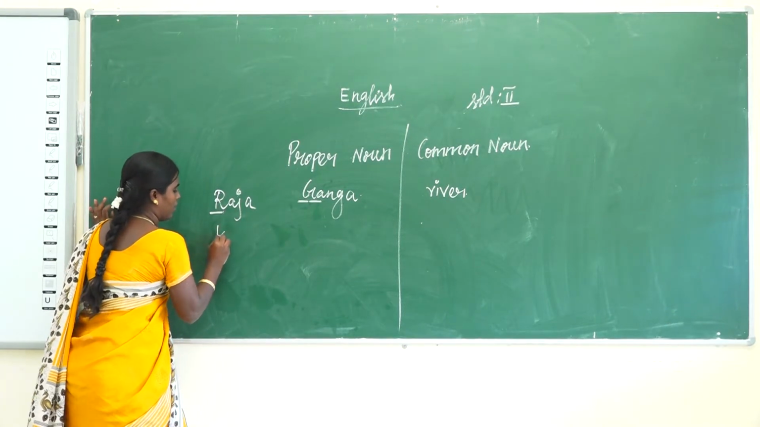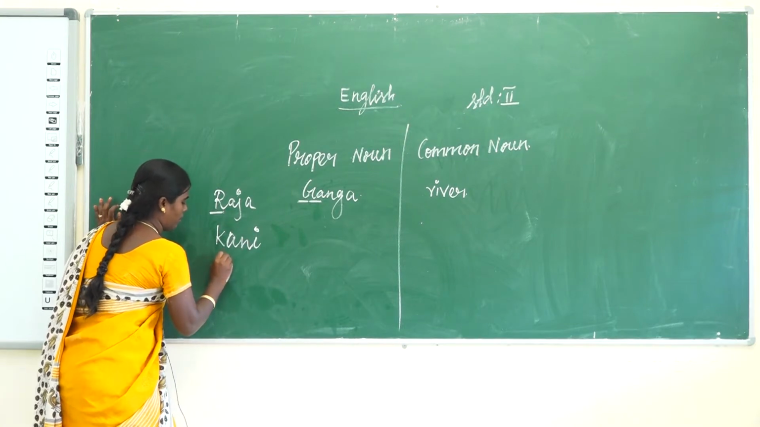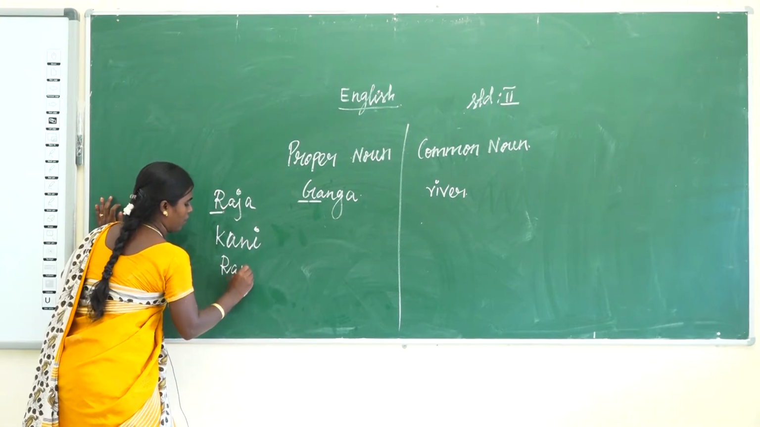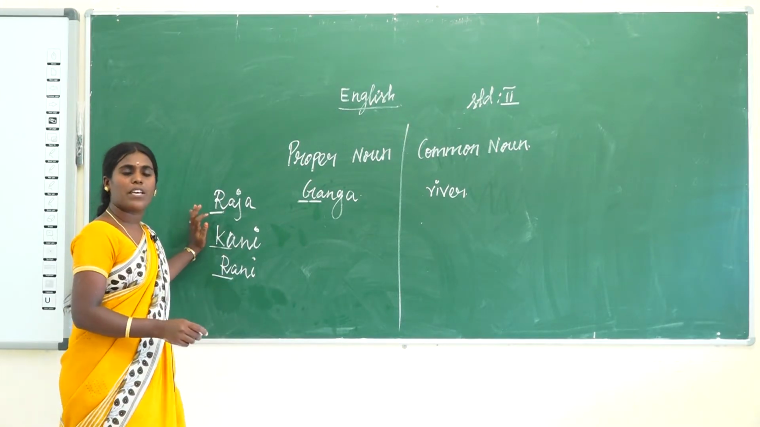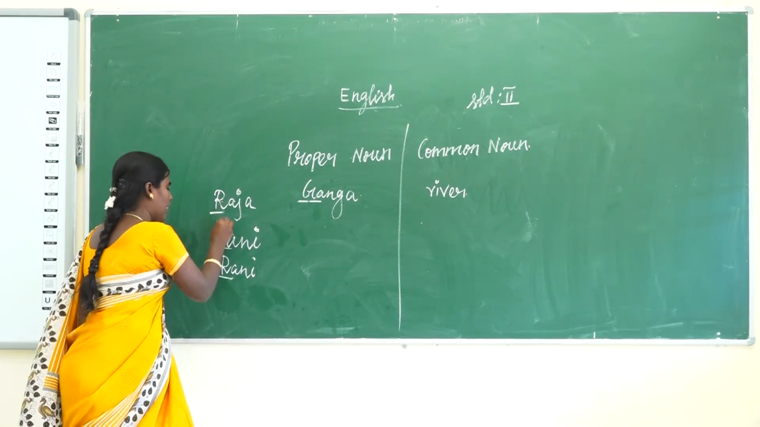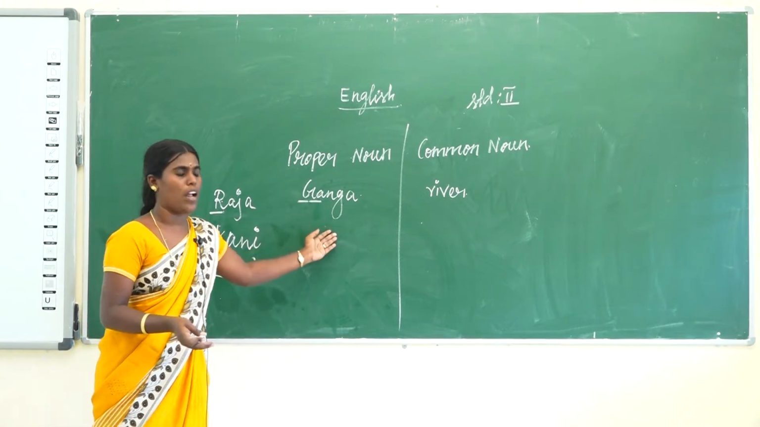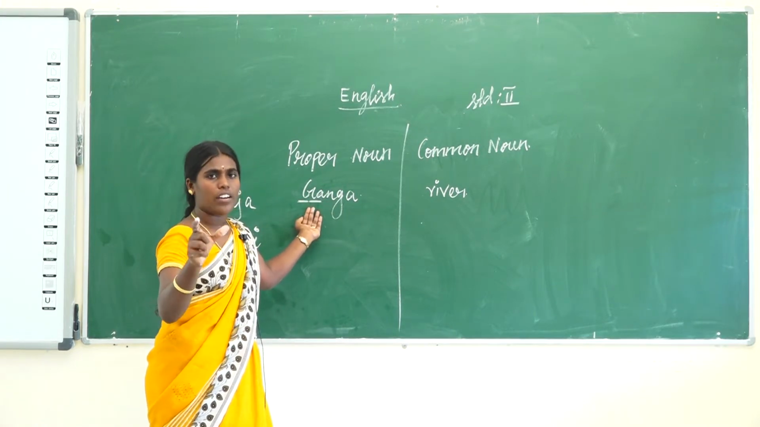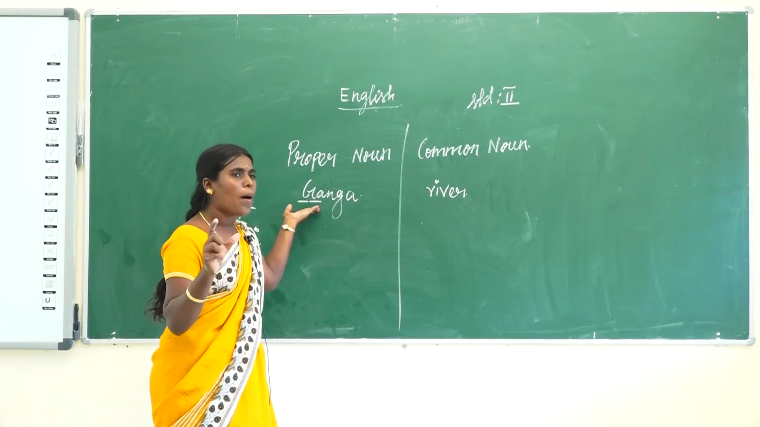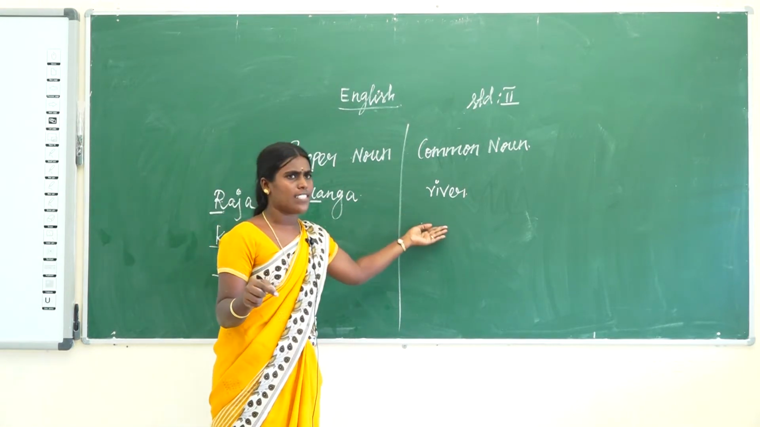Okay, then Kani, then Rani. So every name of a person you write with a capital letter. So that is a clue for a proper noun. Okay, then next is Ganga. Ganga is one river's name, said specifically, so that is called a proper noun. River is a common noun.